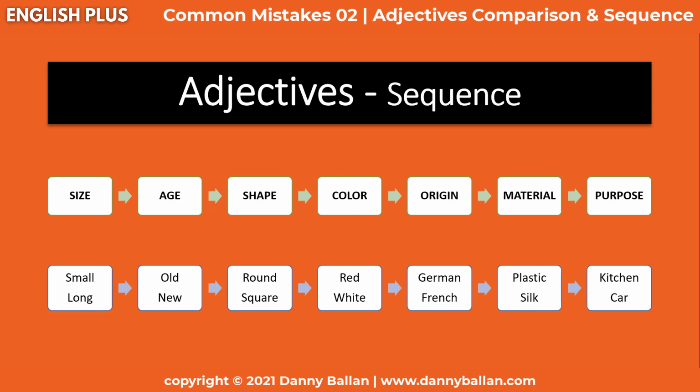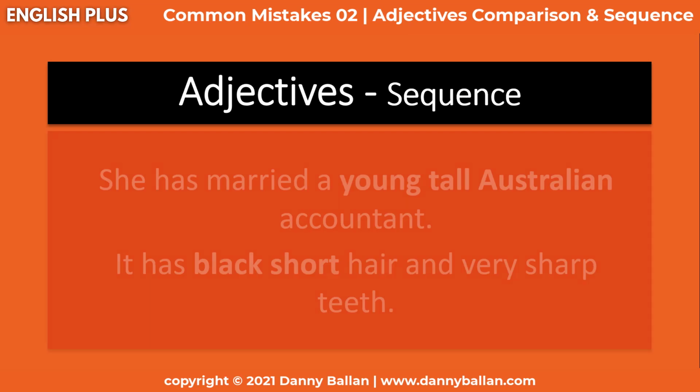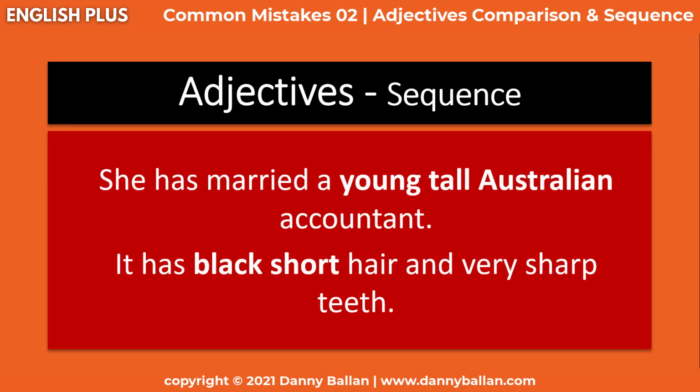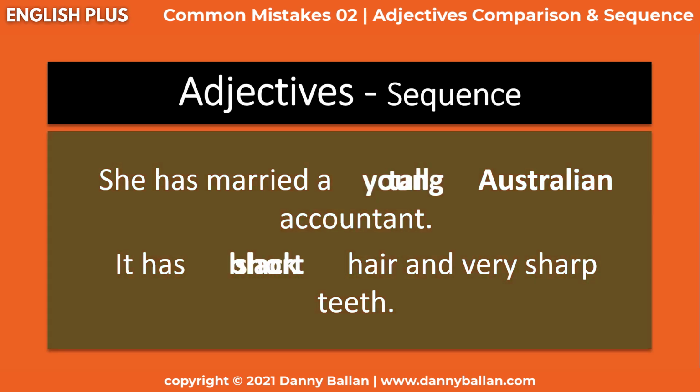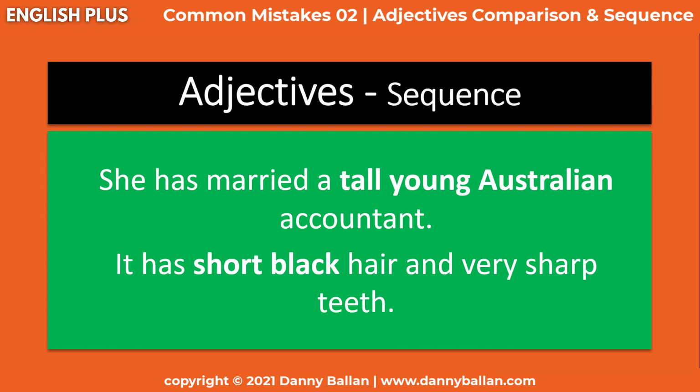So here, back when we have those examples, we said young, tall Australian. So young, we use the age. Tall, we use the size, and we know we should use size before age. So that's the first mistake. And Australian is the origin. It's fine. We're using it later. So what we should say in the first sentence, she has married a tall young Australian accountant, not a young tall. In the second one, we said black short hair. We used the color first, and then we used the size, which is short. And that's a mistake. We use size, age, shape, color. So color comes after size. Obviously, we should say it has short black hair and very sharp teeth.